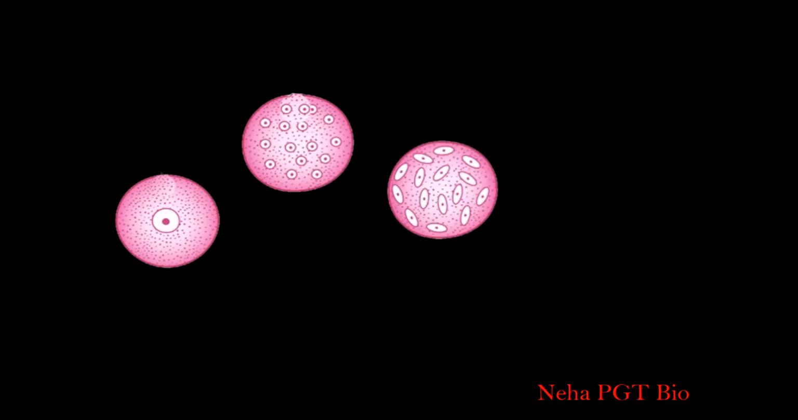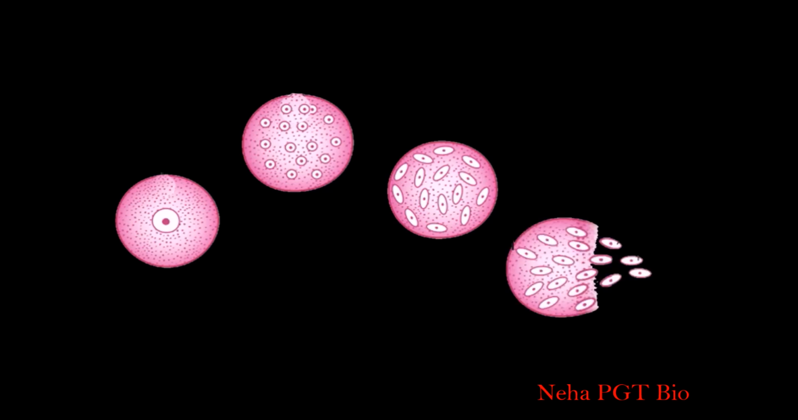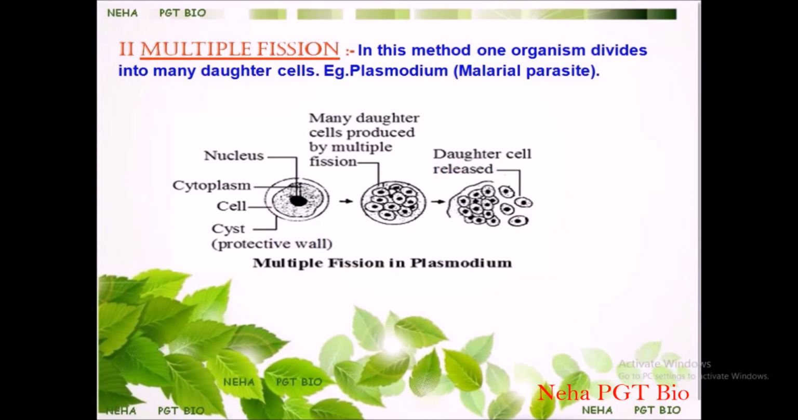Multiple nuclei are hence formed by repeated karyokinesis. Each nucleus will be surrounded by cytoplasm, and a membrane will be formed after this. The parent cell will rupture, and finally many daughter cells are released. So, in this case, from one cell, many Plasmodium cells are produced.